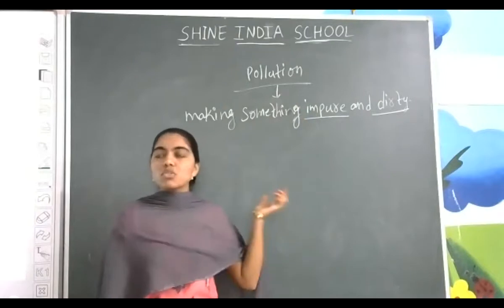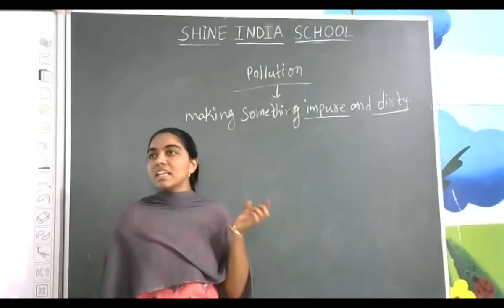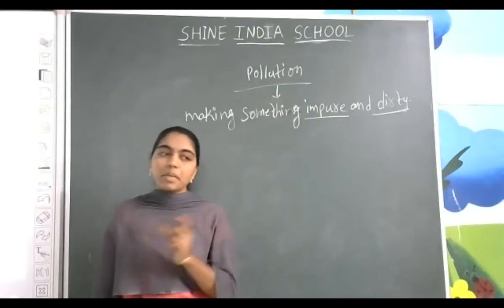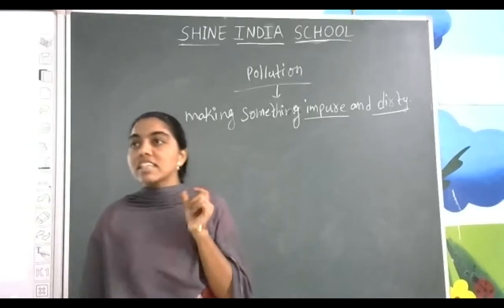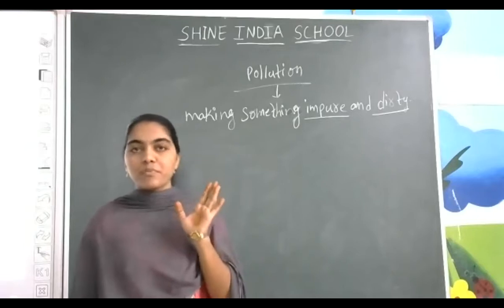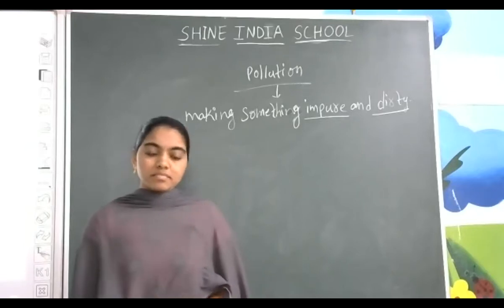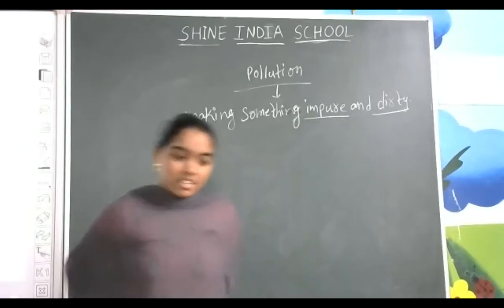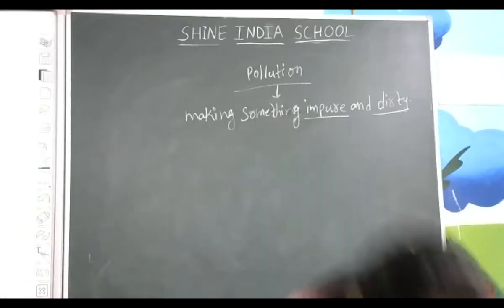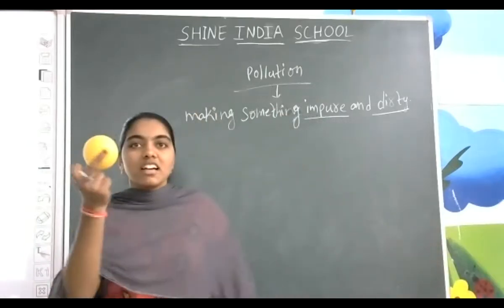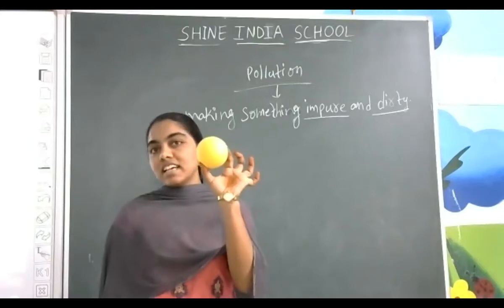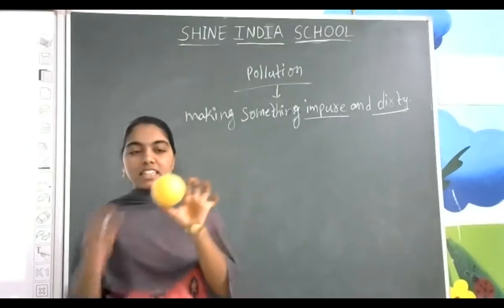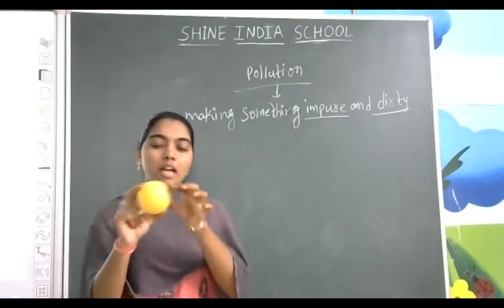Here, how is it going to be polluted? Mainly because of one particular thing. What is that one particular thing? Can you guess? Is it there in your house also? Okay, I will show you an example. Yes, what is this? Ball. How is it prepared? With the help of plastic. Now you got the idea, I think. Yes, this is a plastic ball I am showing you.